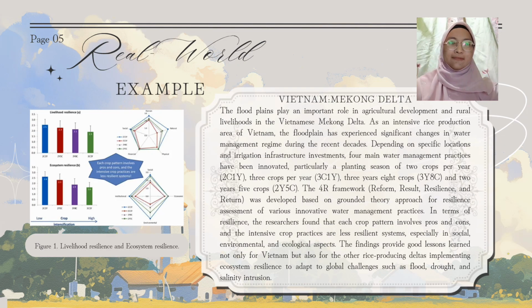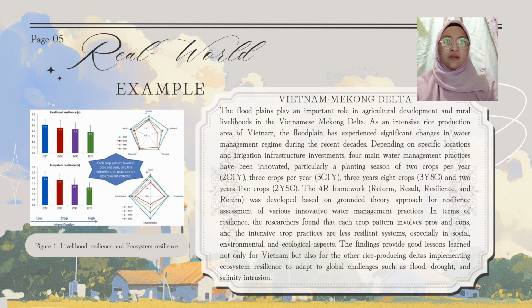Thank you. Next, I will talk about the real-world example of the Vietnam Mekong Delta. The floodplains play an important role in agricultural development and rural livelihoods in the Vietnamese Mekong Delta. As an intensive rice production area of Vietnam, the floodplain has experienced significant change in water management regime during recent decades. Depending on specific location and irrigation infrastructure investment, 4 main water management practices have been innovated, particularly planting seasons of 2 crops per year, 3 crops per year, 3 years 8 crops, and 2 years 5 crops.